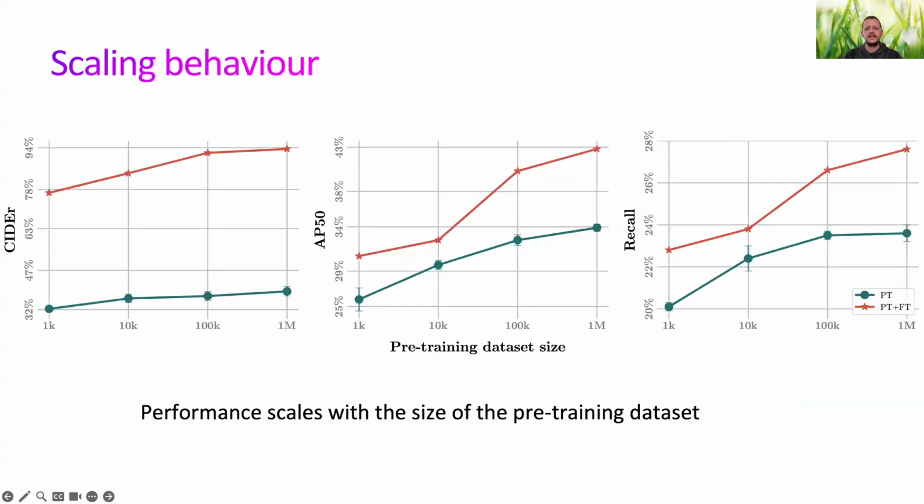We also investigated the scaling behavior of our proposed model. What we found is clear. As we increase the size of the pre-training dataset, the performance of the model consistently improves. Across different evaluation metrics, the model achieves the best results when trained on the full HowToGround1M dataset. This provides strong evidence that large-scale pre-training is crucial for grounded video captioning.